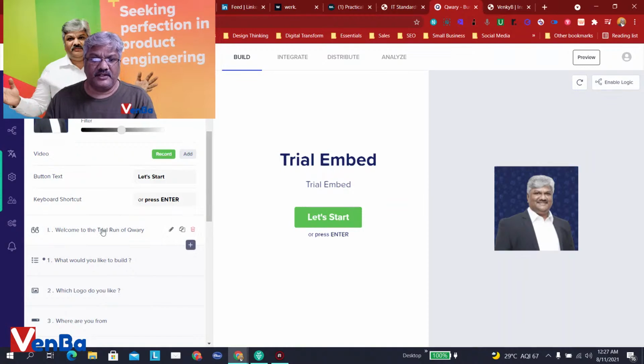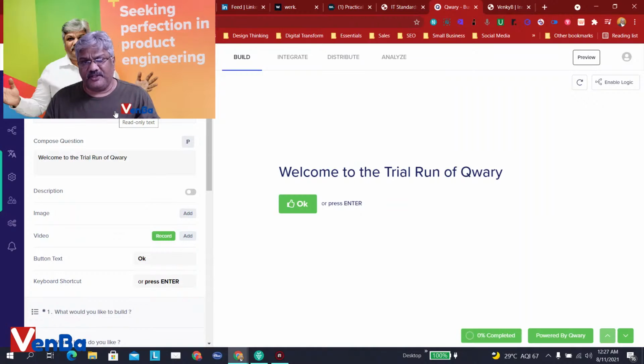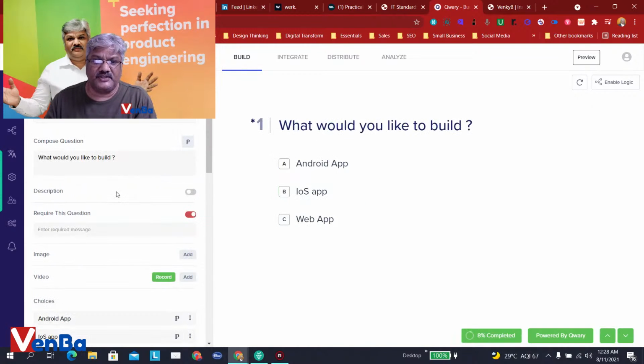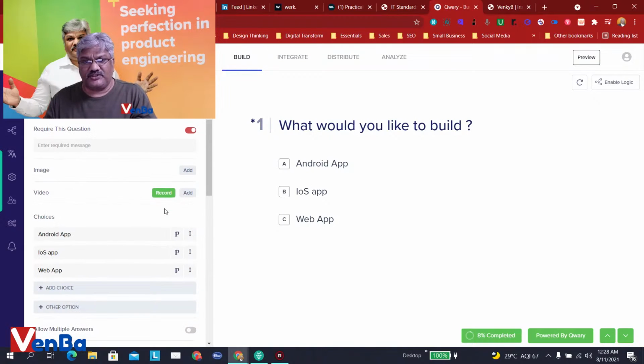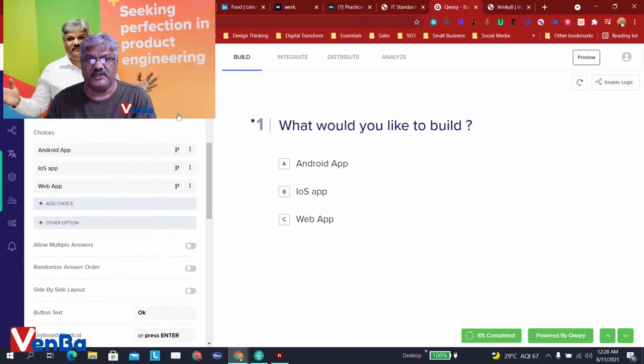And these are the multiple options to get responses from your respondents. And this is a read-only text where it's just a description. You just give them some instructions, and so on and so forth. And the next question is multiple choice, very normal multiple choice. And here also you can configure. Again, you can say whether it is required. You can give a description. You can add an image. You can add a video.